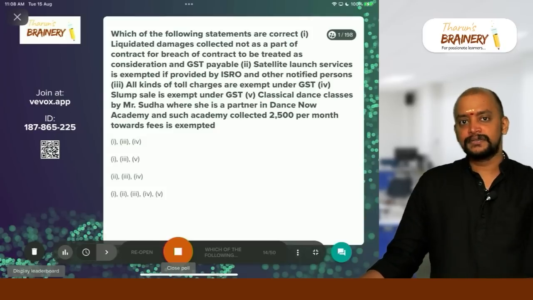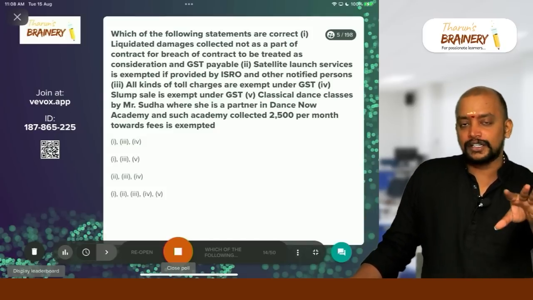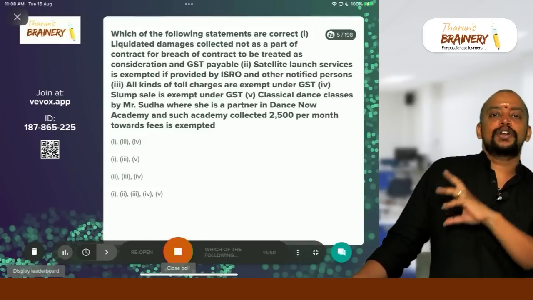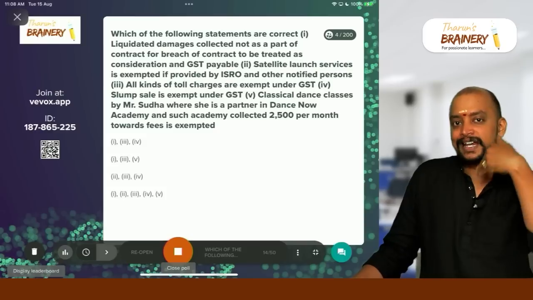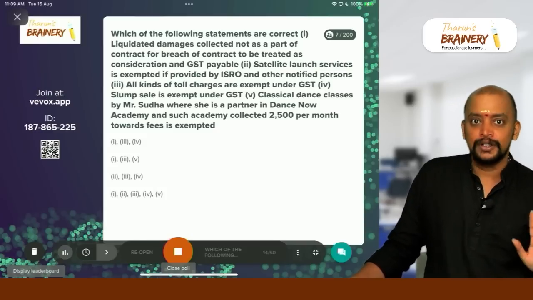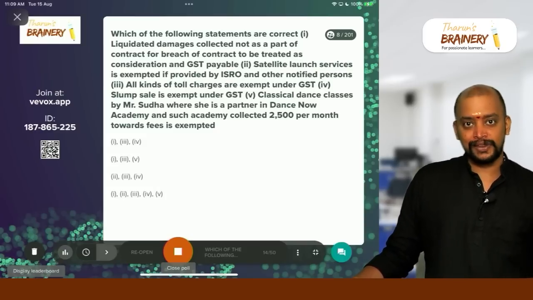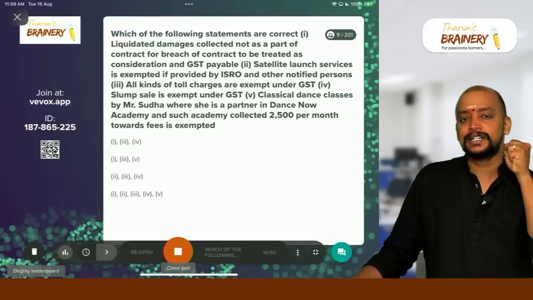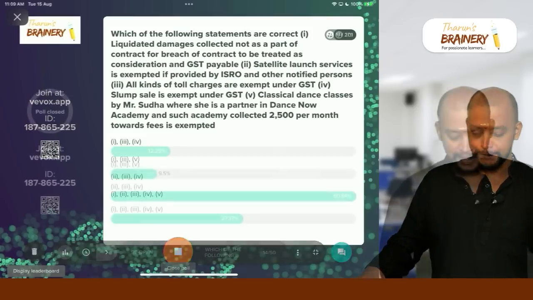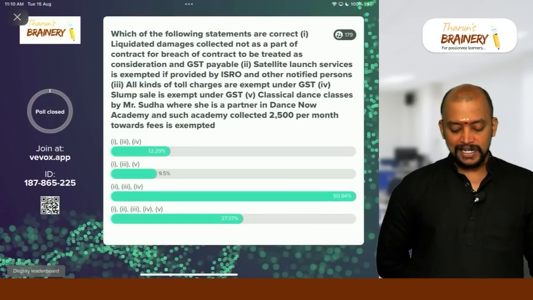Guys, don't leave. Even if you are not the topper, don't worry. I wanted to give prizes even for the second, third, fourth places also. So therefore, it's not about that. It's about the concept that you are learning. That is important.